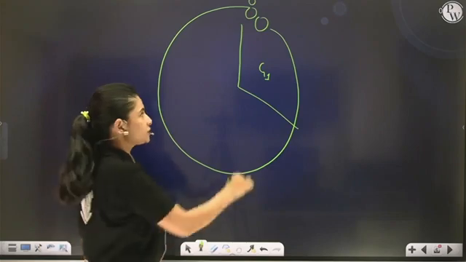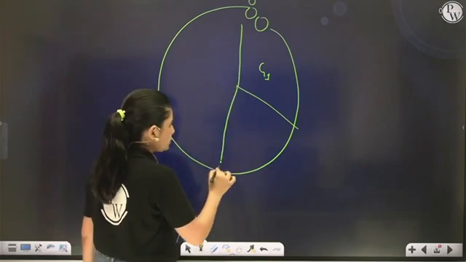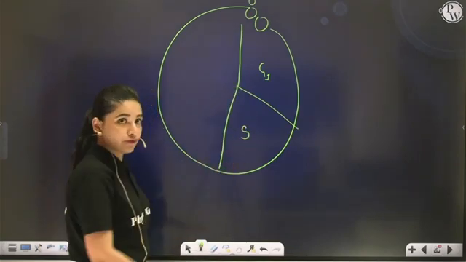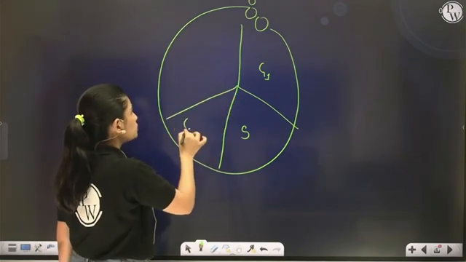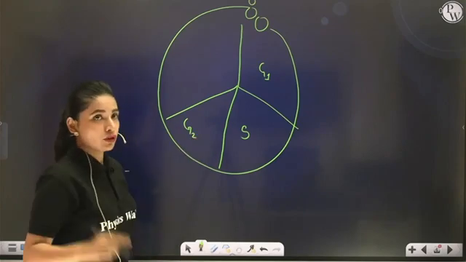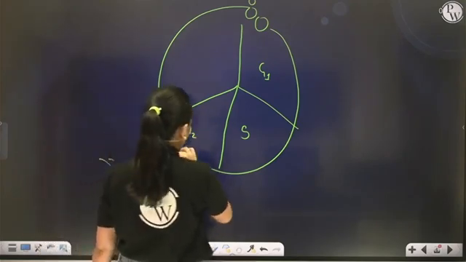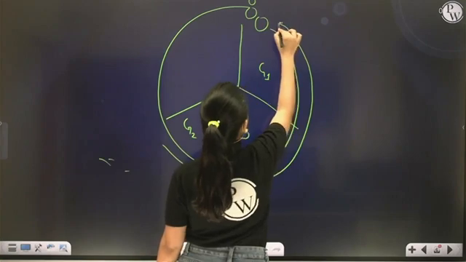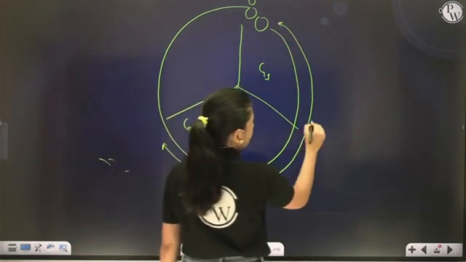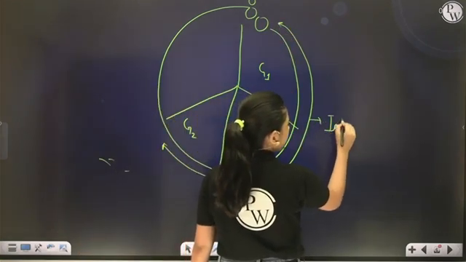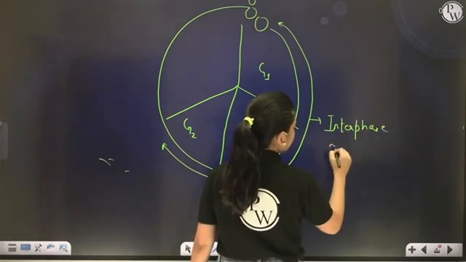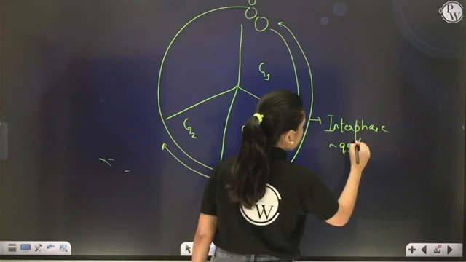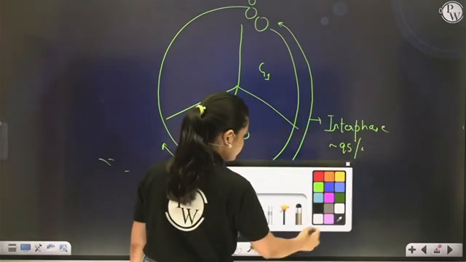After completing the G1 phase, it is then going to enter the S phase. Once completing the S phase, it will enter the G2 phase. So you can see that a major portion of the cell cycle is actually completed in interphase, which is approximately 95% of the total time.